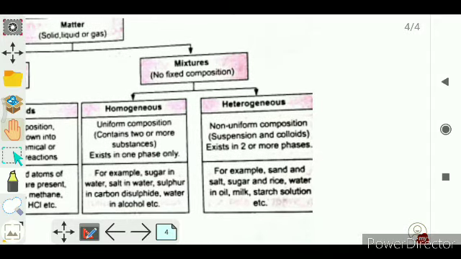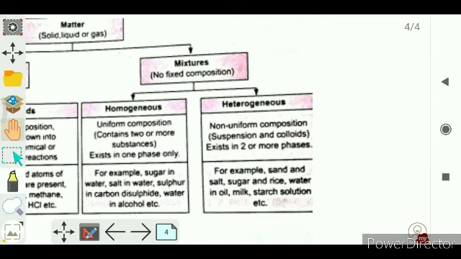The examples of heterogeneous mixtures, which have non-uniform composition with two or more substances, are a mixture of sand and salt, sand and sugar, sugar and salt, sugar and rice, a mixture of water and oil, it means immiscible, right? A mixture of milk, starch solution, etc.